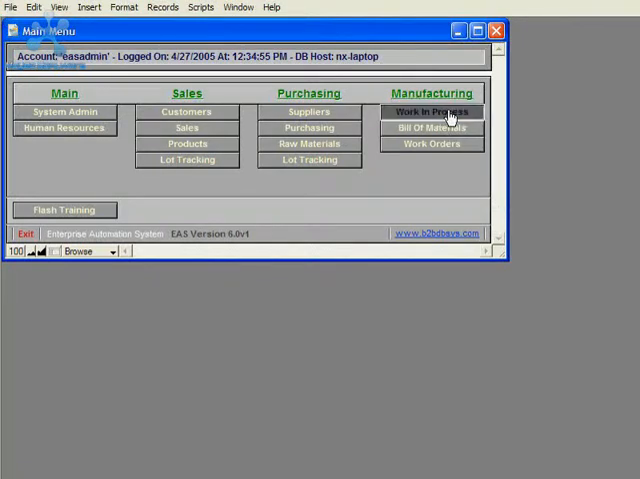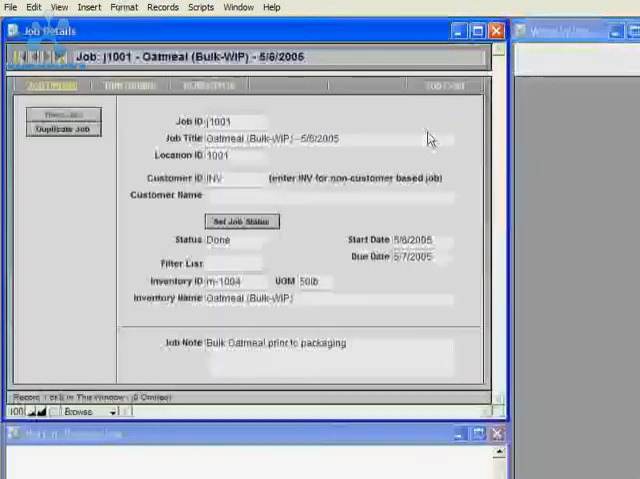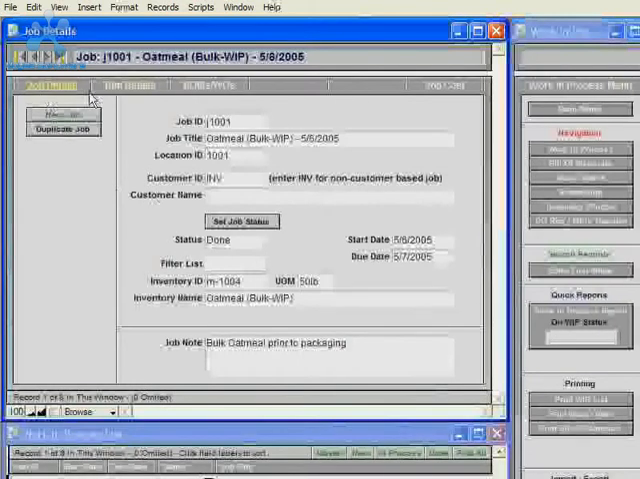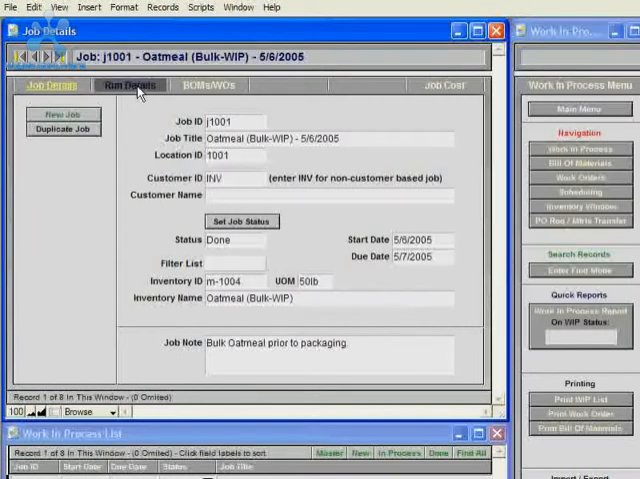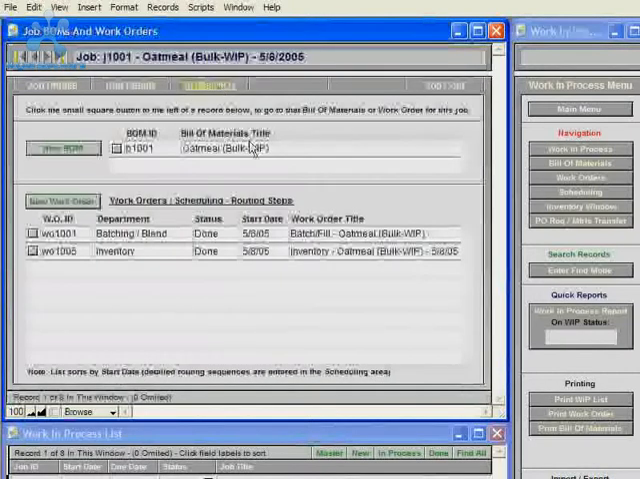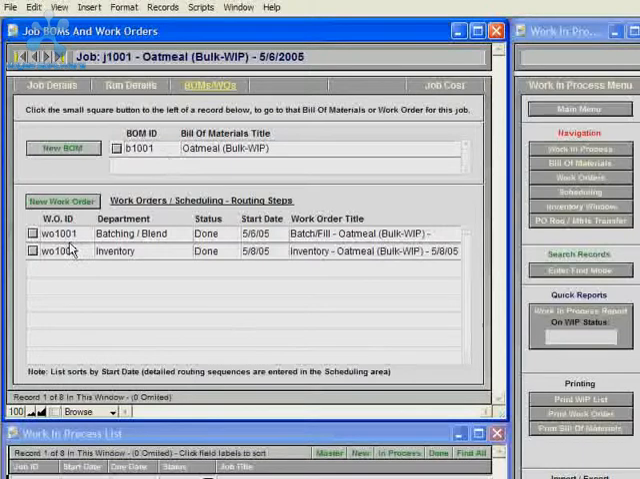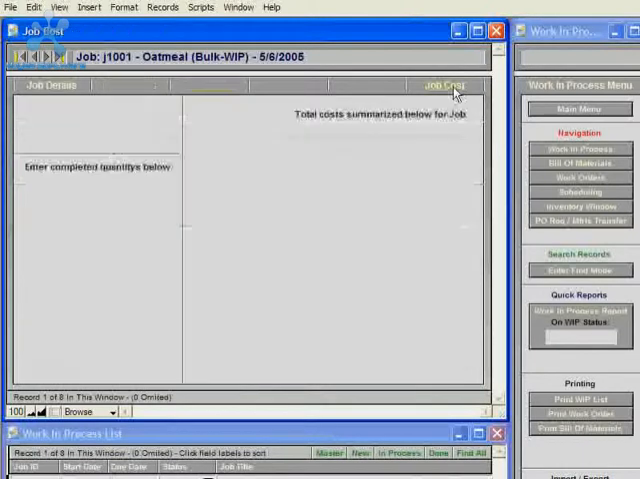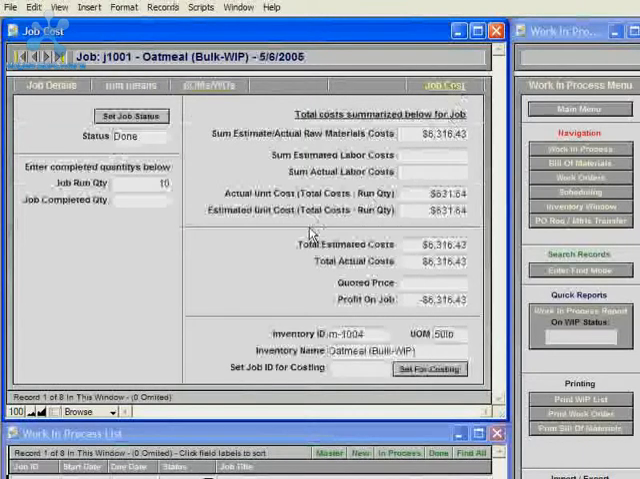The work in process area of the system includes detailed views for job details, run details, a list of bills of materials and work orders for a job, and a job costing window.